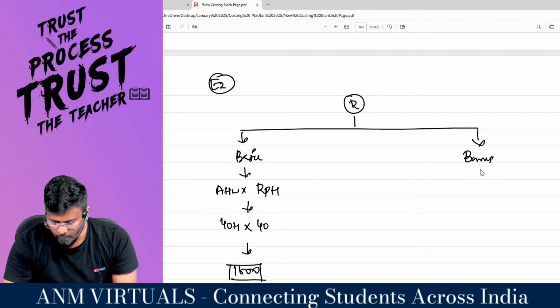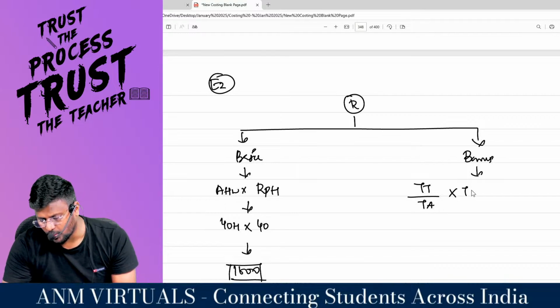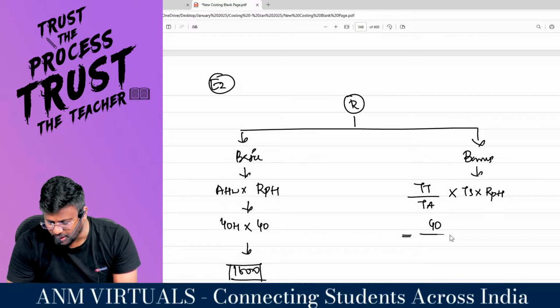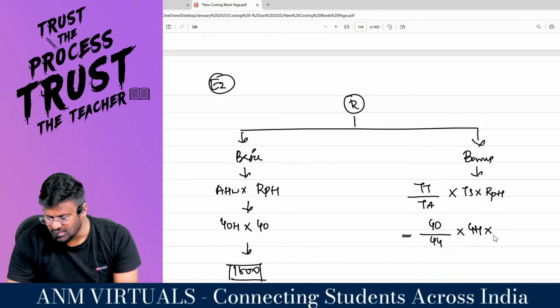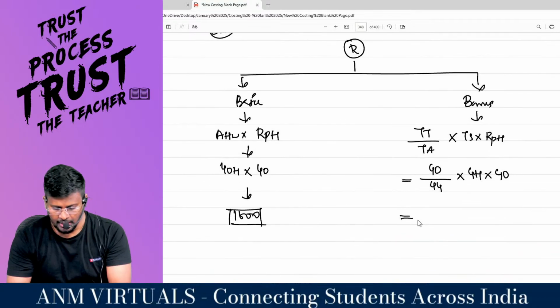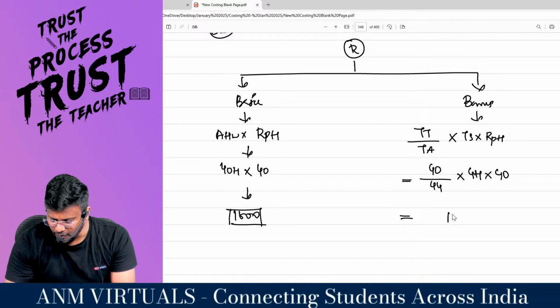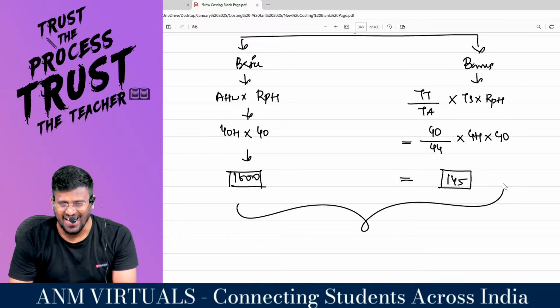Enjoying? With regard to bonus, it is time taken divided by time allowed into time saved into rate per hour. What is the time taken? 40 hours. What is the time allowed? 44 hours. What is the time saved? 4 hours. What is the rate per hour? 40. Getting it? That means 40 divided by 44 into 4 into 40 comes to 145 rupees, which will be the savings to the worker as per the Rowan.